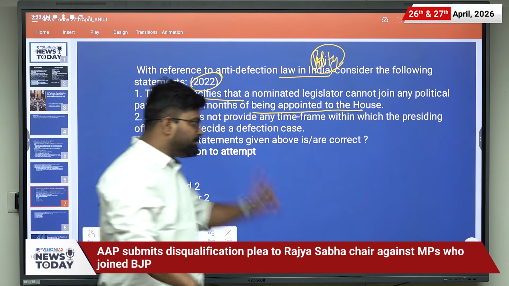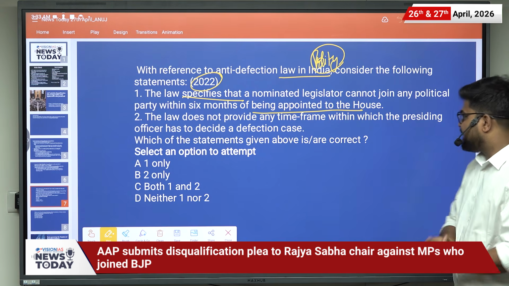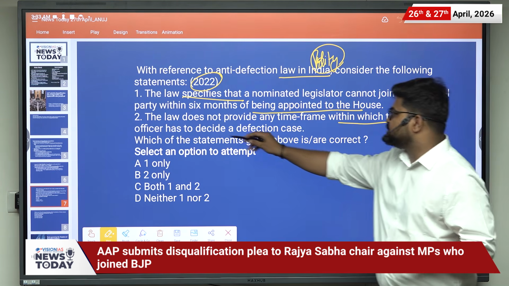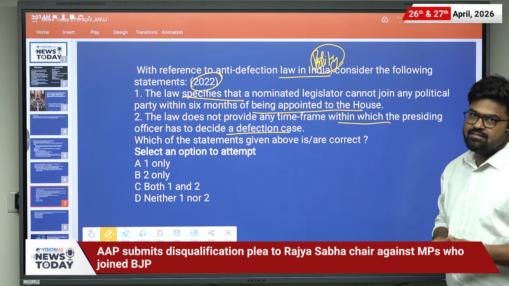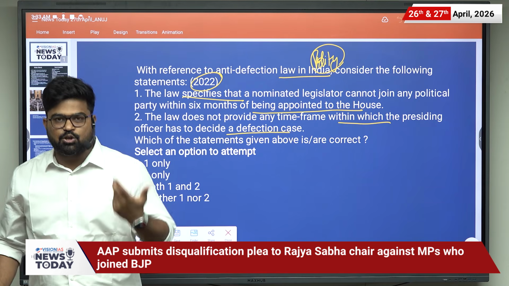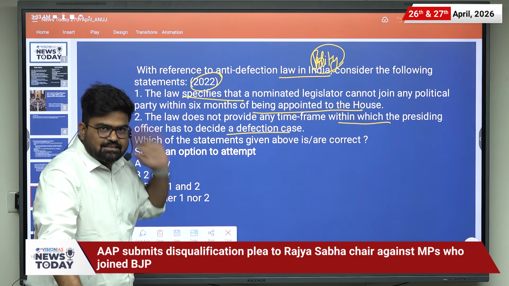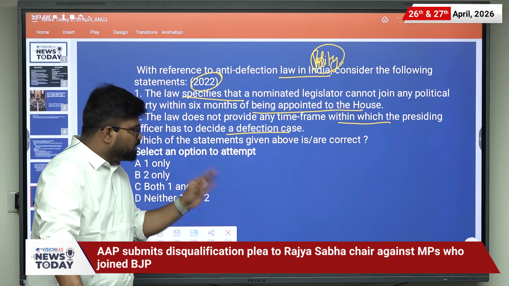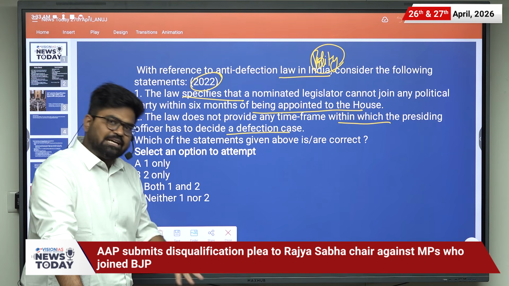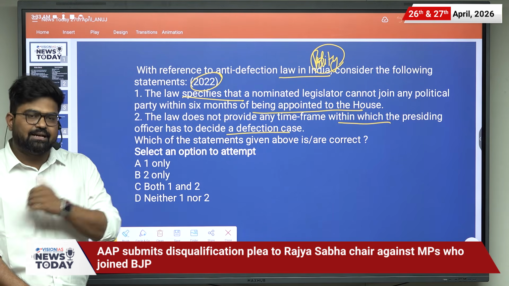Second: the law does not provide any time frame within which the presiding officer has to decide a defection case. Both of these statements we have discussed in the news, and even if we had not discussed them, you should have read them in your polity class or textbook. So please write down the answer in the comment section.